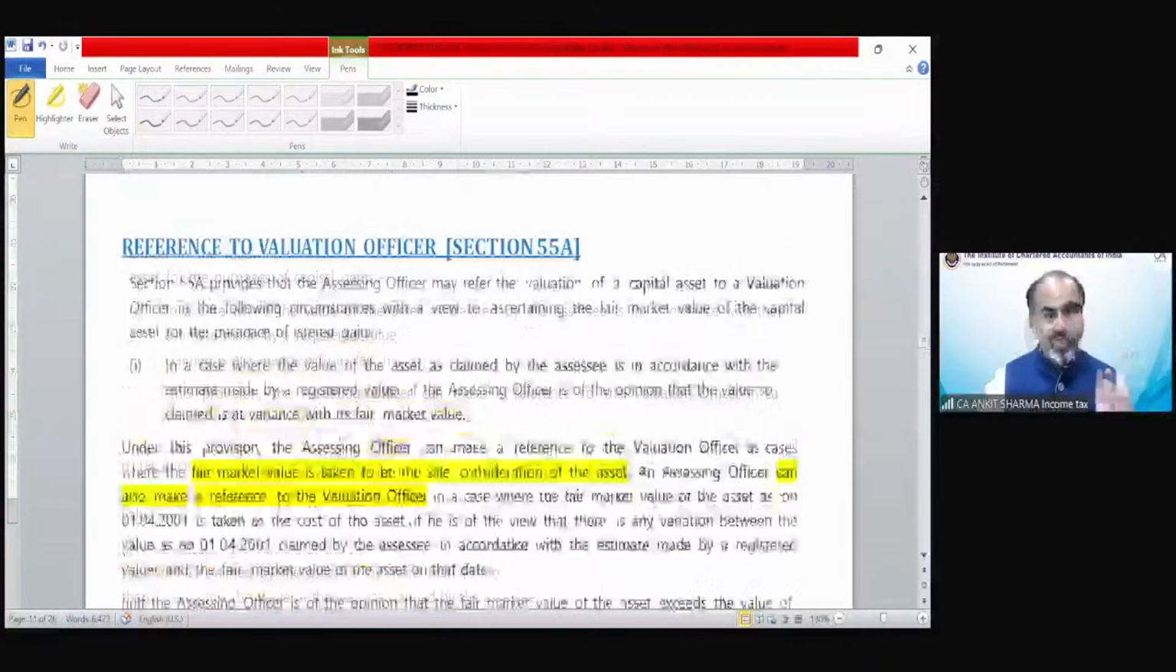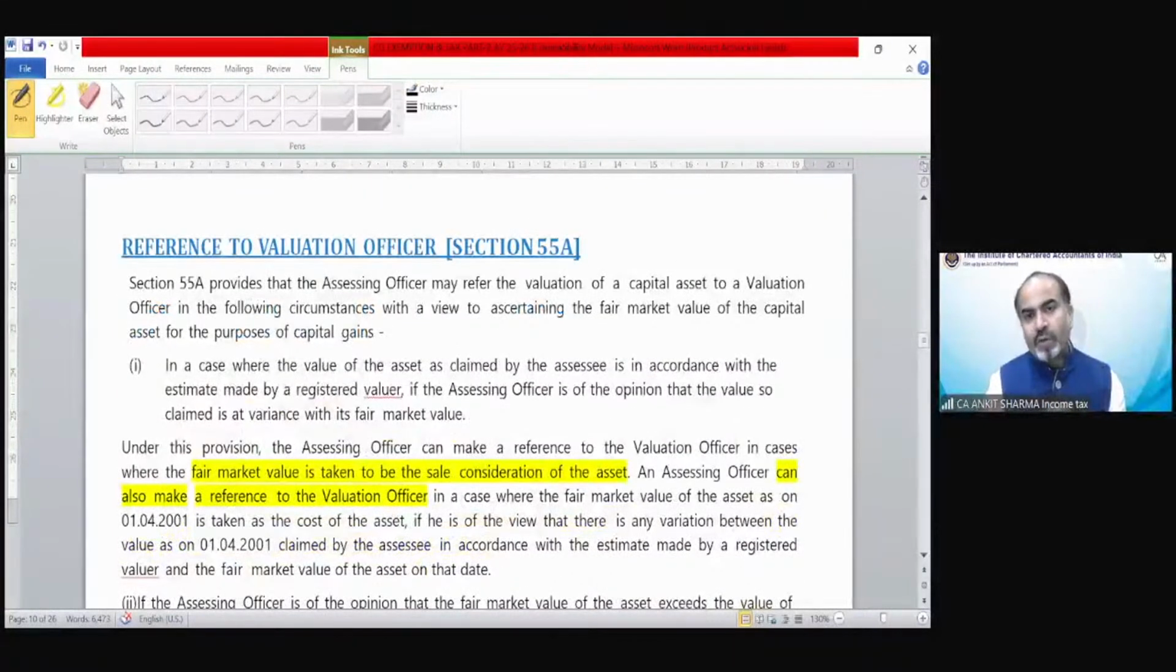Now, reference to valuation officer, section 55A. It's a very simple provision. Theoretically, it's nothing complicated. It's self-explained, of course. Section 55A says when there is any confusion regarding the fair market value, if the department thinks the fair market value which has been used by the assessee might not be correct, that value could be asked to be revalued by a valuation officer in certain cases.